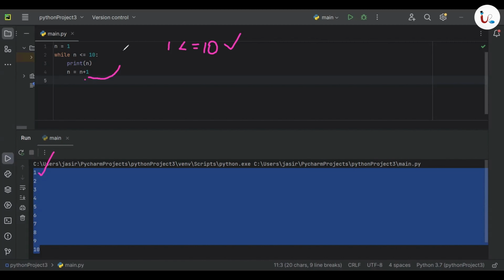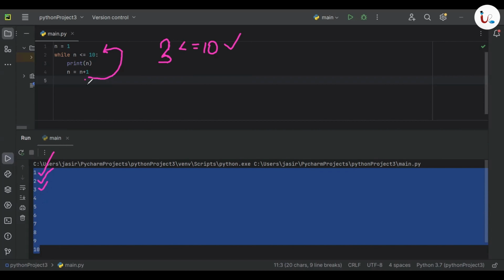After that, we are going up here to check the condition again. Now n is 2. So 2 less than 10, that is also correct, right? So here we are going inside the while loop, we are printing the number 2. After that, n becomes 2 plus 1, 3. Again, we are going up to check the condition. While 3 less than or equal to 10, that's also correct. So we are printing 3.